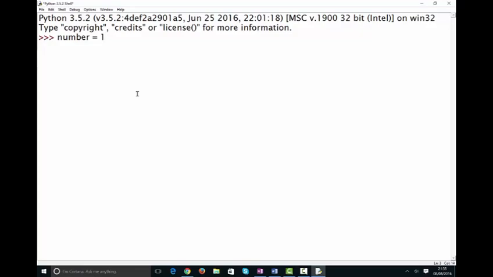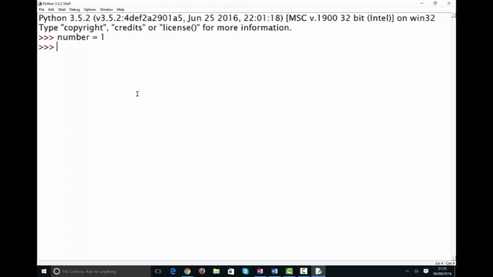Now let's break it down. We're saying let's create a box with the name number and put inside that box the number 1, or assign that box the value of 1. Pretty straightforward, right? Now, what makes this useful is that when I hit enter, you can see that we've gone to another line, as you can see by these three chevrons.